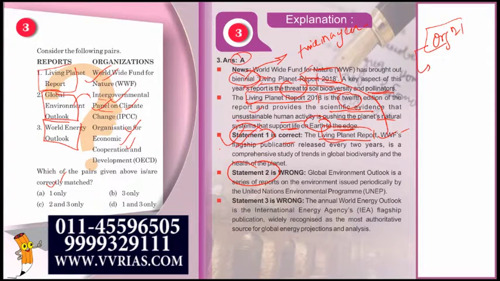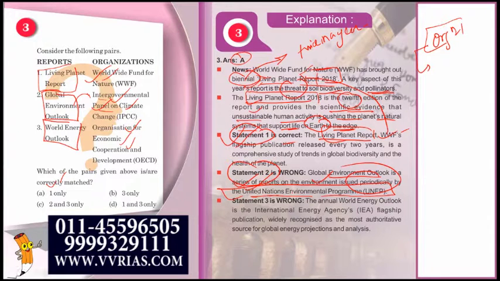What is statement 2? What is the pair 2? GEO, that is Global Environment Outlook. It is released by IPCC. This has been given in the question, but this is wrong. Global Environment Outlook is a series of reports on the environment issued periodically by the United Nations Environment Program.